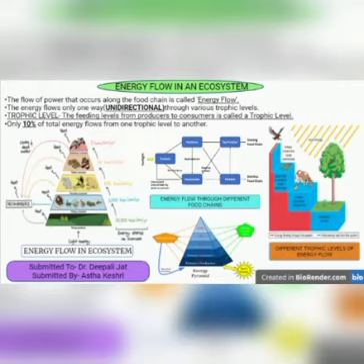First is the grazing food chain. This is the normal food chain that we observe, in which plants are the producers and the energy flows from the producers to herbivores, that is primary consumers, then to the carnivores, that is secondary consumers, and so on.